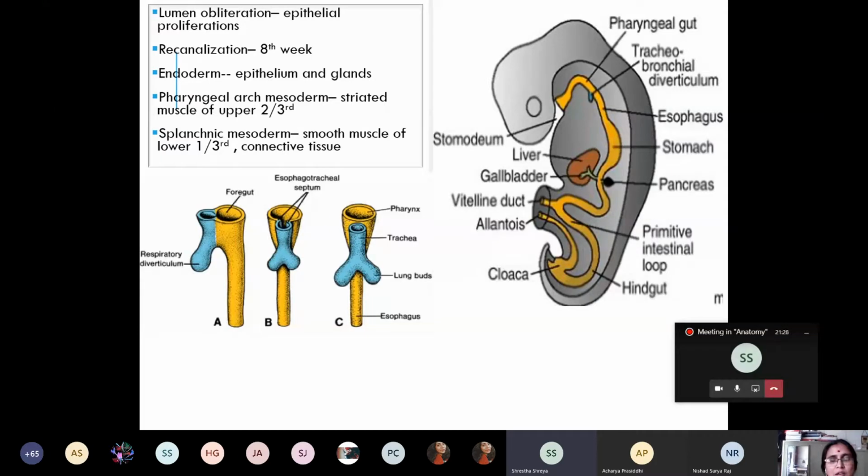Okay. And when does the recanalization of the lumen of the esophagus take place? During the 8th week. What is the name of the septum which separates the developing esophagus and pharynx from the developing trachea and the lung? Tracheoesophageal septum. Okay, all of you, shall I proceed forward? Are you confident with development of the esophagus? Yes, ma'am.